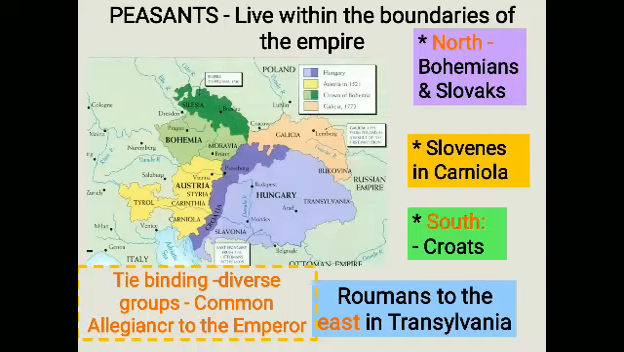But what is that? It was not easy to promote a sense of political unity among these different groups of people. But how were they bound together? They were bound together with a common allegiance to the emperor. So this is what we call the Habsburg Empire.